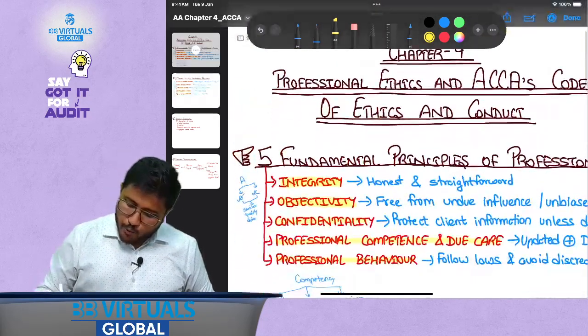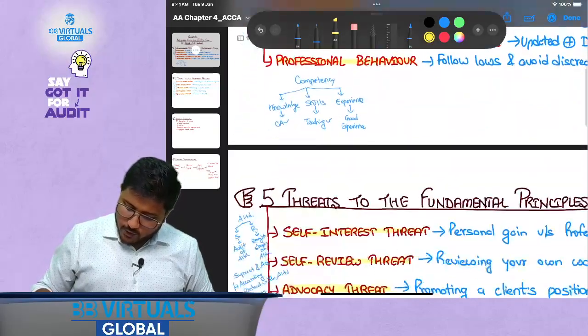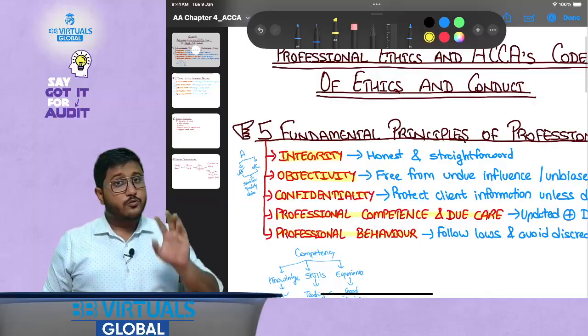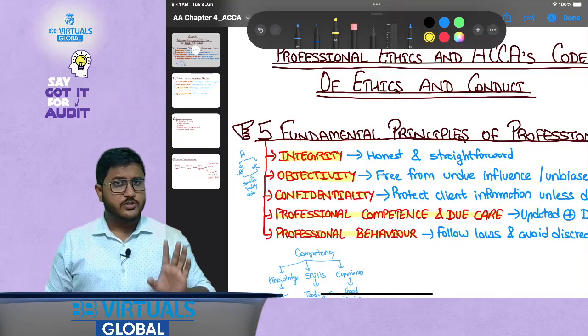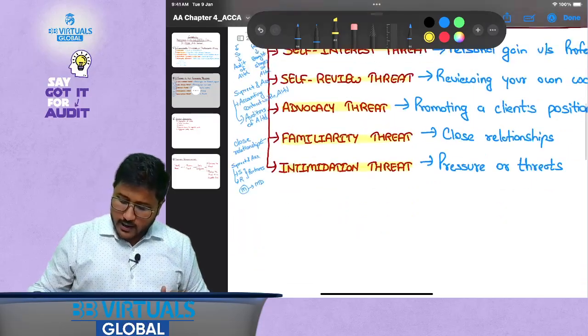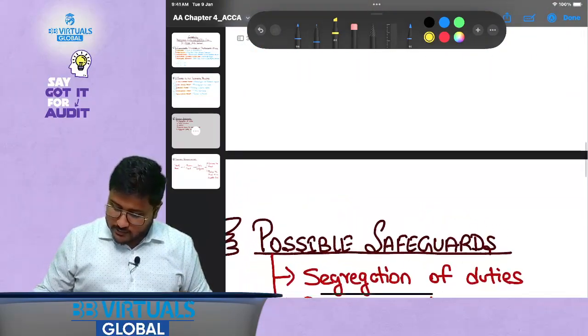Okay, now let's have a quick understanding of what we have covered so far. We have discussed what ethics are. We have discussed the five fundamental principles of professional ethics. We have discussed five threats to the fundamental principles of ethics, and now we are going for the possible safeguards.